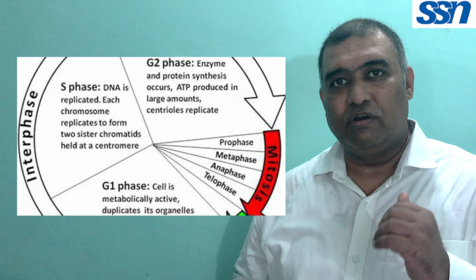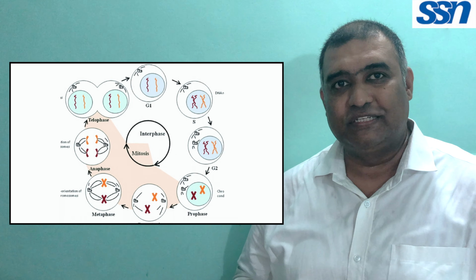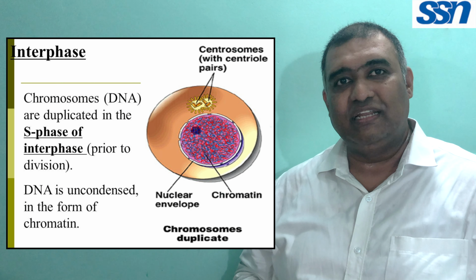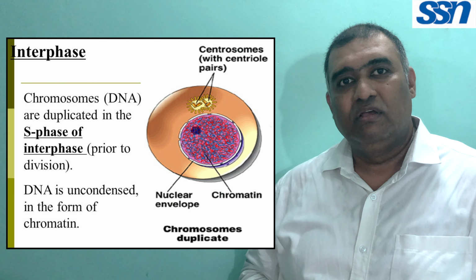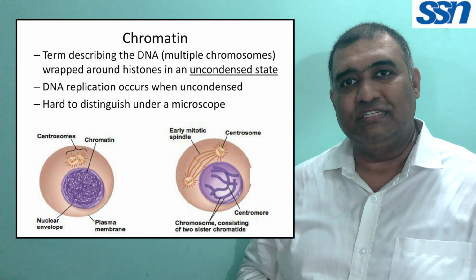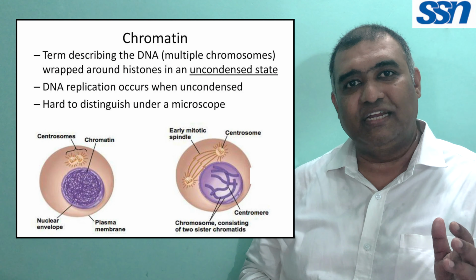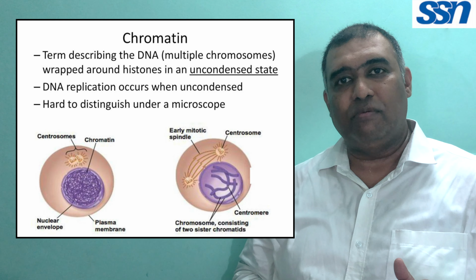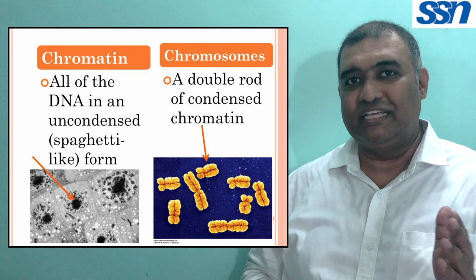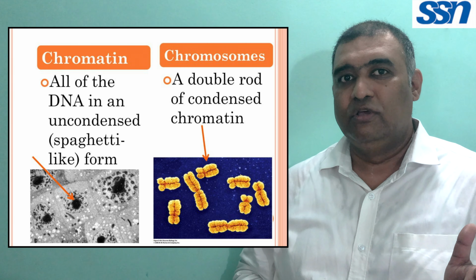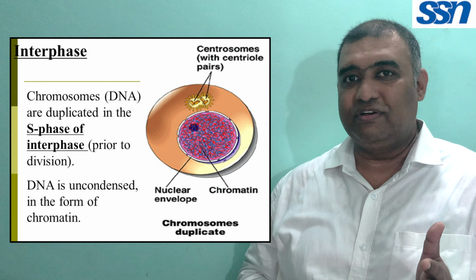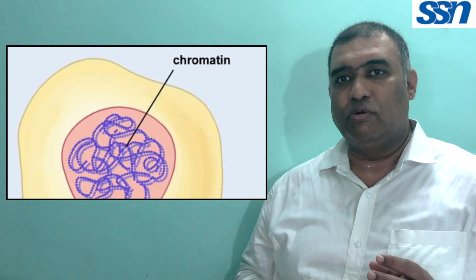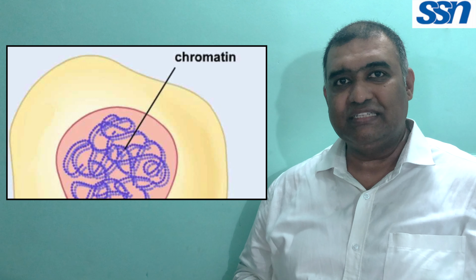Now we come to our topic of the lecture, that is mitosis. DNA molecules are uncondensed when the cell is not dividing. Just before the beginning of mitosis, the chromatin material starts getting condensed and forms the chromosomes. The uncondensed form of DNA is called chromatin and the condensed form is called a chromosome. During the interphase stage of the cell cycle, the chromosomes are in the form of thread-like chromatin material which is uncondensed.